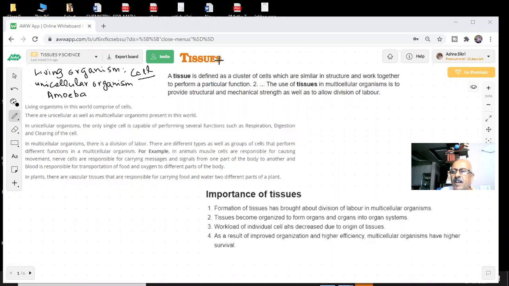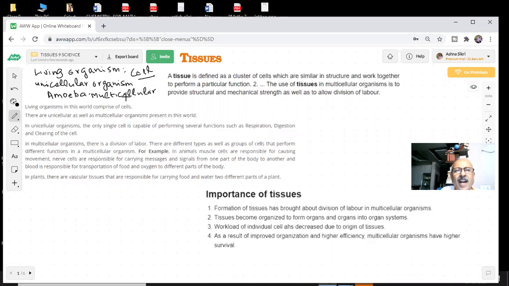But in other cases, animals and human beings, you know that you are made up of billions, millions of cells. We are multicellular organisms. We have different types of cells which are present and they perform different functions.